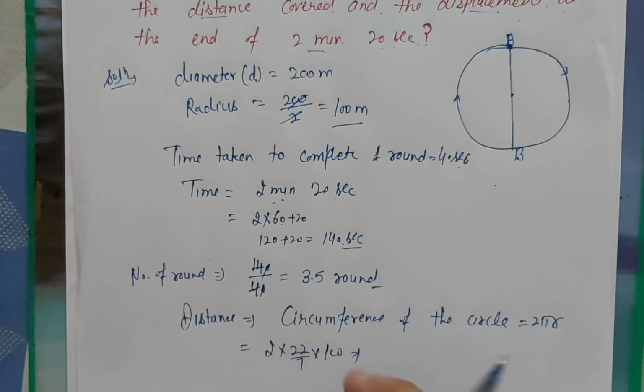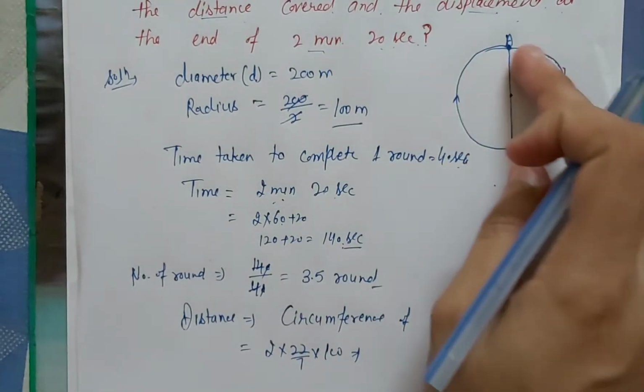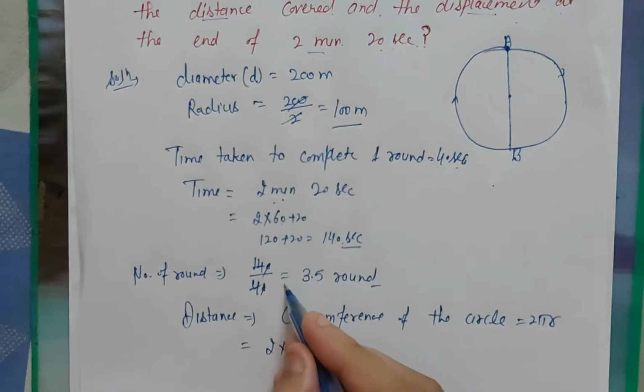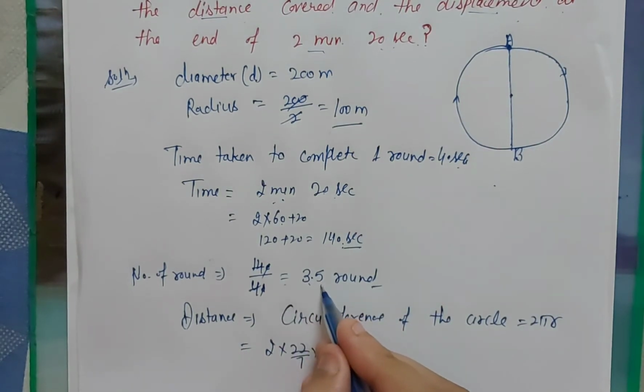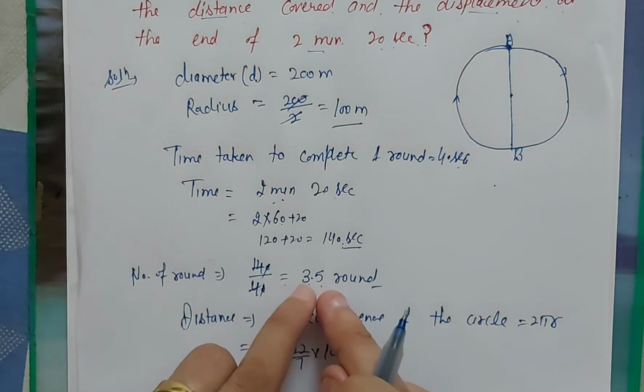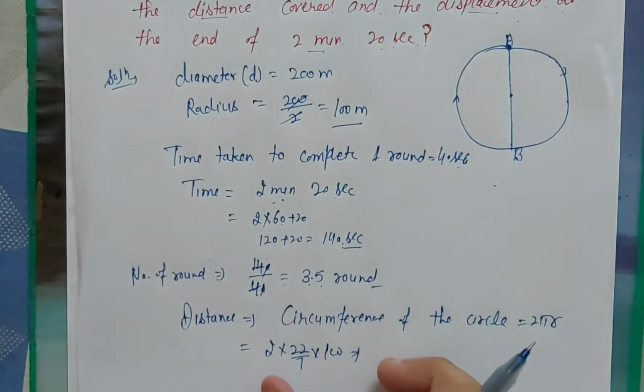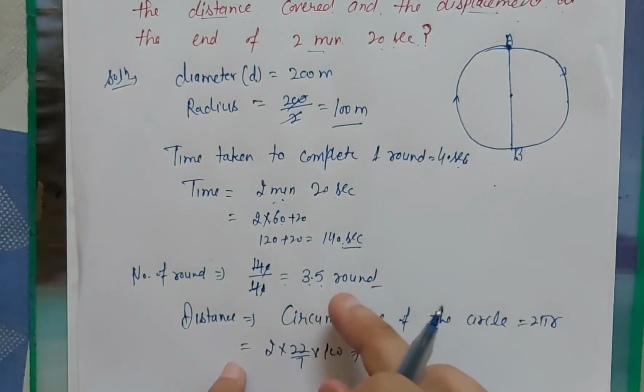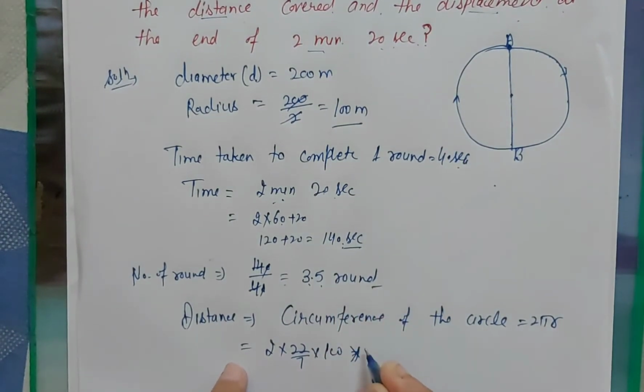Okay, so this is only for one round, but the total is 3.5 rounds. So this is for one round, but we have to find it for 3.5 rounds. So if this is the value for one round, what will it be for 3.5? Multiply by 3.5. So cut this and put it as 10.